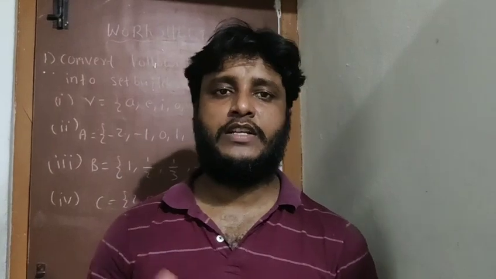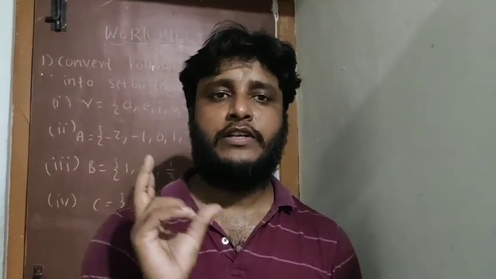We have to be very careful when converting set builder forms into roster form, because the conditions are very important. We discussed many examples of where to include numbers and where to exclude them, so be careful with the less than and less than or equal to symbols. Also be aware of the basic number systems. Natural numbers start from 1 and whole numbers start from 0. Multiples means the tables: multiples of 2 means write the 2 table, and multiples of 7 means write the 7 table.